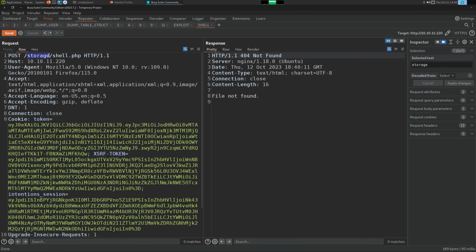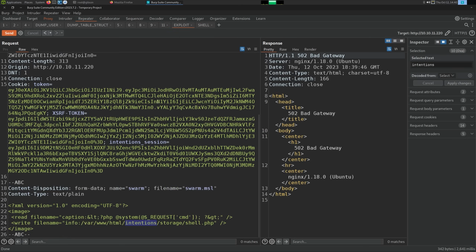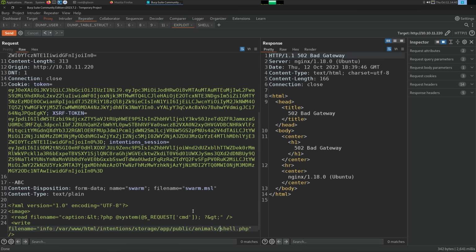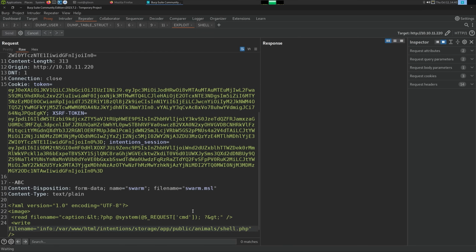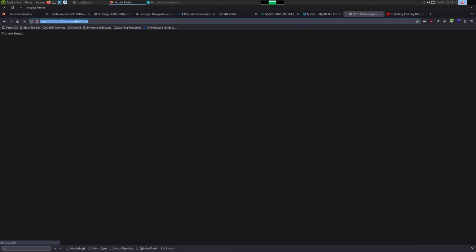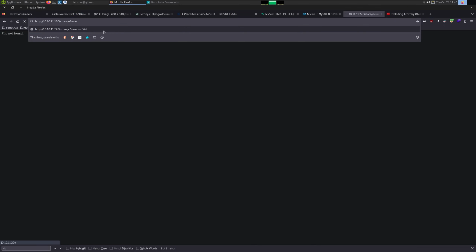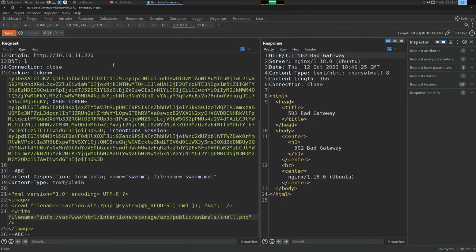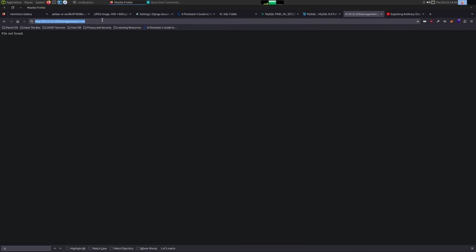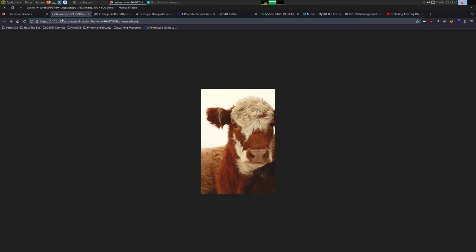And we also can know where an image is on the server. Okay, wrote that. I wonder if it's swarm.msl. There's no way it's taking this file name. That's a silly idea, but doesn't hurt to check. 404 not found. Okay, so we got to figure out where the animals are stored. Storage animals.